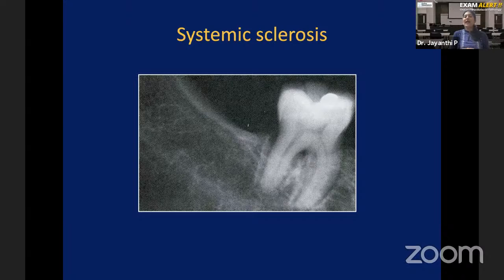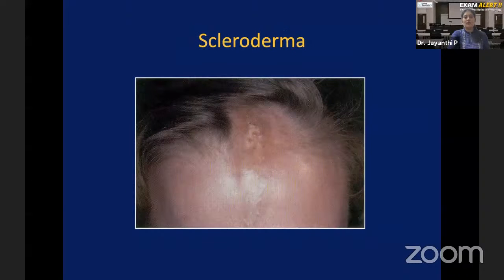I'll repeat once again, anti-SCL70 antibodies and anti-centromere antibodies are the two specific autoantibodies that you detect in patients with systemic sclerosis, where these autoantibodies do not cause destruction of the antigen, but they result in excessive deposition of collagen. The collagen will get deposited on the skin, oral cavity, lungs, kidneys, everywhere in the system. One variant of systemic sclerosis is scleroderma, where only the skin of the forehead is involved. This appearance is called coup de sabre because it resembles a scar formation. Okay, so this is about systemic autoimmune disease.